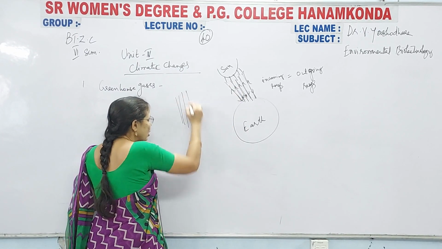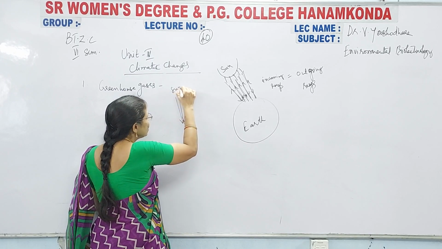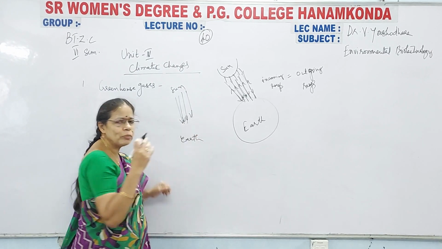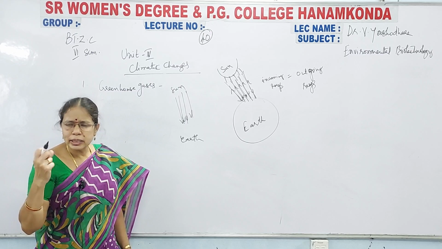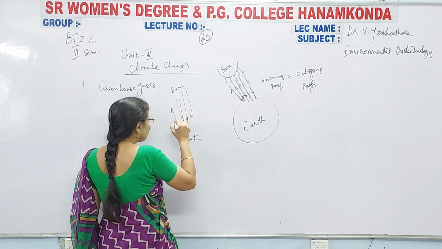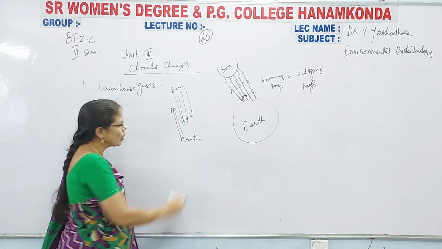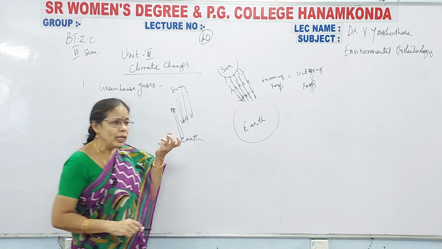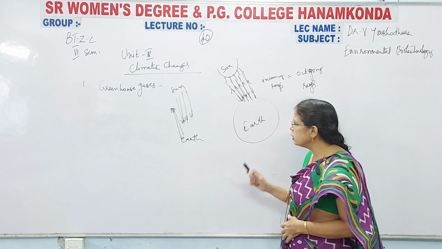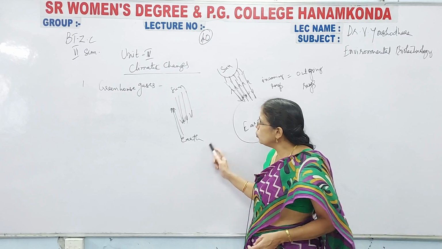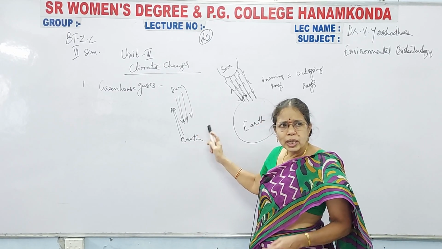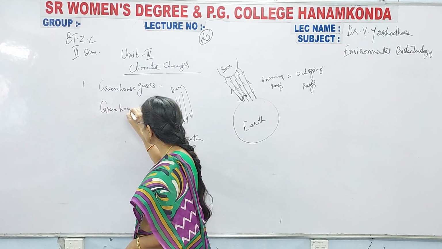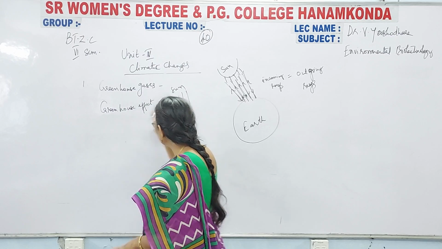See here, these are the rays that are coming onto the earth. ఇక్కడ నుంచి సన్ నుంచి ఎర్త్కి వస్తున్నాయి. When the rays are falling, some of the radiations are absorbed by the gases in the atmosphere and only a few rays are moving back. ఇక్కడ చూడండి, 4 రేస్ ఎర్త్ మీద పడుతుంటే 2 రేస్ బయటికి వెళ్ళిపోతున్నాయి, మిగతా 2 absorbed by the gases that are present in the environment. Then that leads to environmental pollution, and this is known as the greenhouse effect.